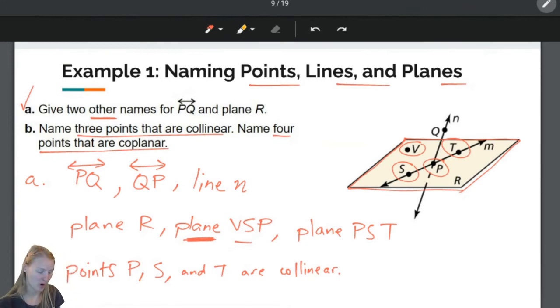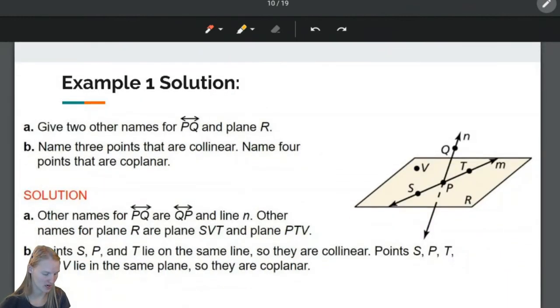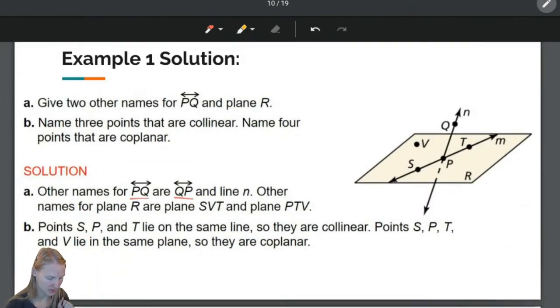So, for the next part of part B, we're going to say points V, S, P, and T are coplanar. And we said points, so you know what I'm talking about. Beautiful, beautiful. All right, some more. Oh wait, let's check our answers. PQ, QP, line N, look at us. Plane R, plane SVT, plane PTV.